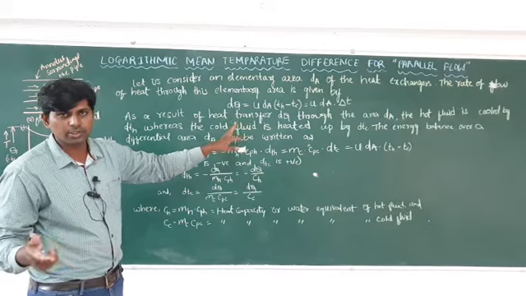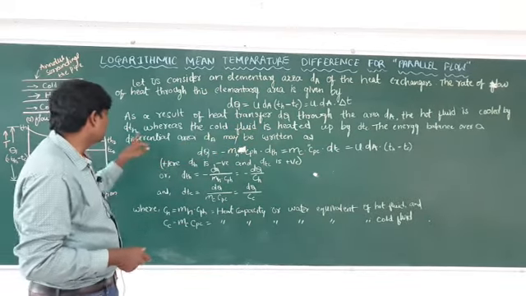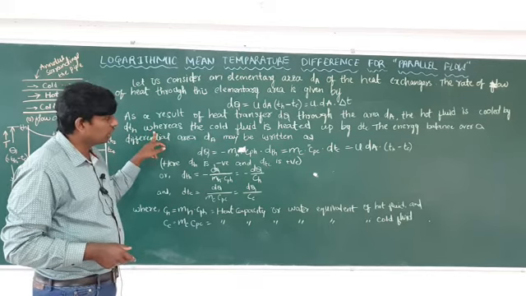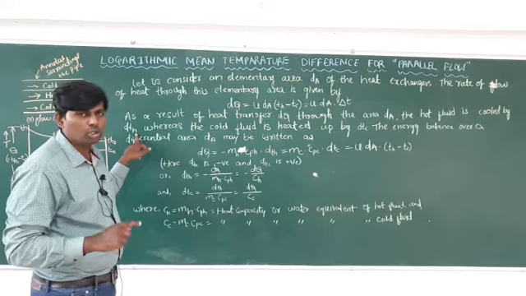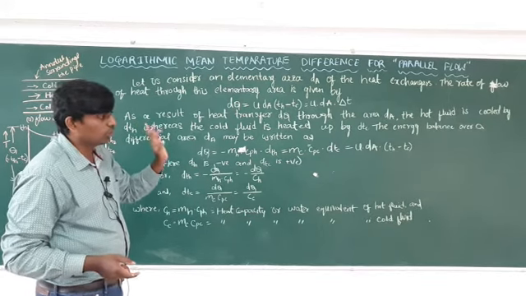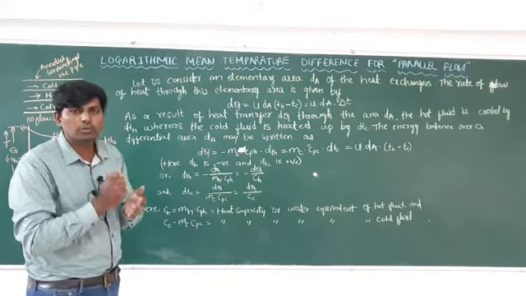When the heat transfer dq takes place through the area dA, the hot fluid is cooled by dTH and the cool fluid is heated by dTC. dTH stands for hot fluid and dTC stands for cool fluid. The energy balance over the elementary area dA may be taken as follows. Now you have to balance the energy.